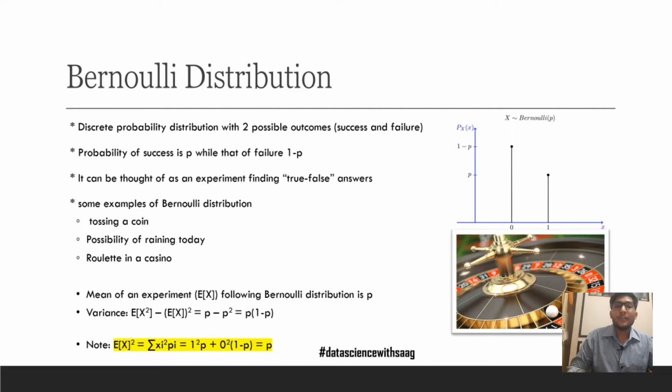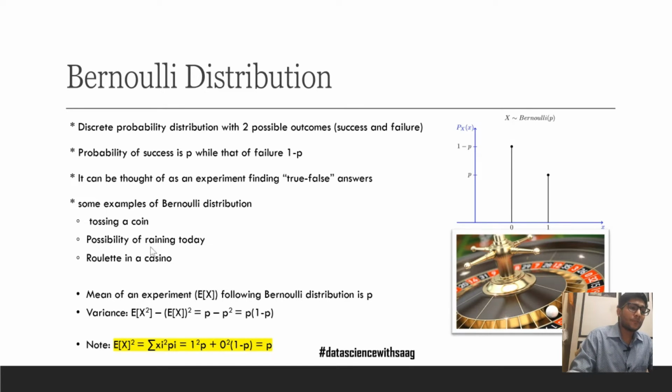Going further with the Bernoulli distribution. In Bernoulli distribution, as we already discussed, we have two possible outcomes: true, false, 0 or 1. We know the probability of success as p, so the probability of failure would be 1 minus p. It can be thought of as an experiment finding true or false answers. Some examples of Bernoulli distribution: tossing a coin, possibility of raining today, roulette in a casino. Mean of an experiment following Bernoulli distribution is p. Variance is expectation of x square minus expectation of x whole square, which would come out to be p into 1 minus p.